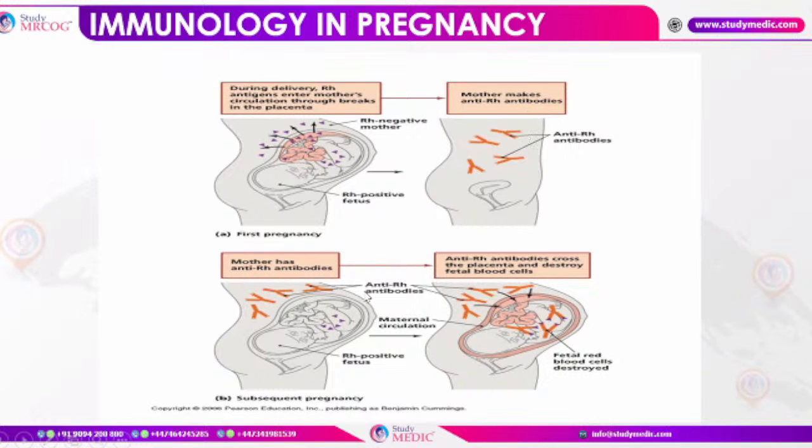What happens in the second pregnancy is that the mother already has these antibodies. These antibodies act against the baby's red blood cells, causing lysis of the red blood cells.